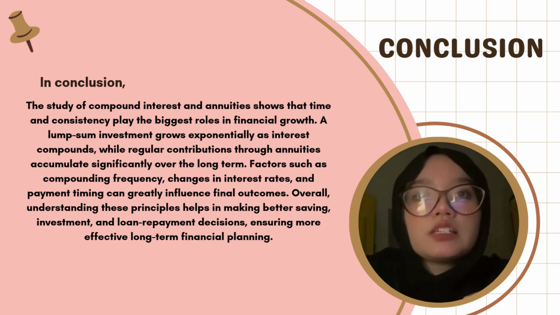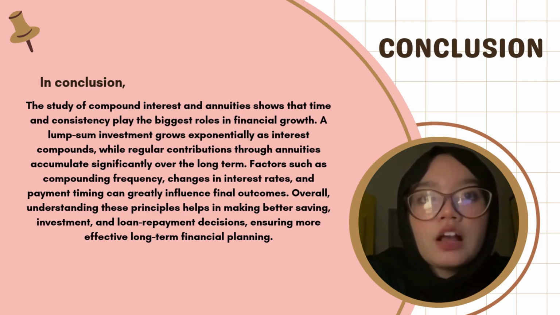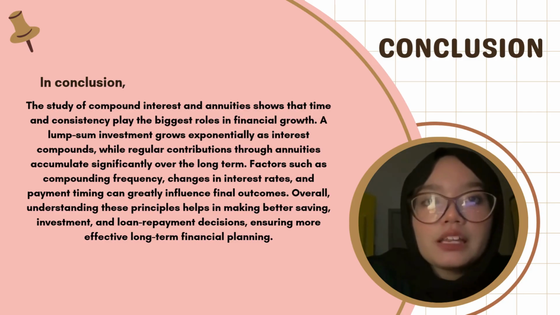Factors such as compounding frequency, changes in interest rate, and payment timing can greatly influence the final outcome. Overall, understanding this principle helps in making better saving, investment, and loan repayment decisions, ensuring more effective long-term financial planning.